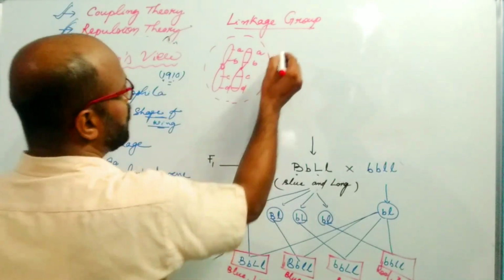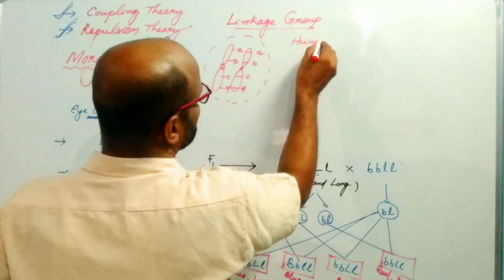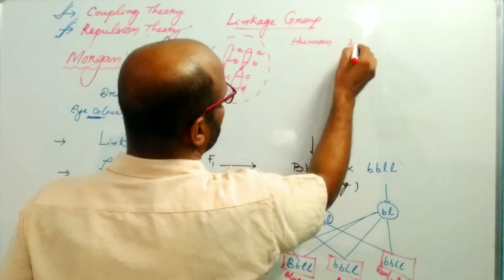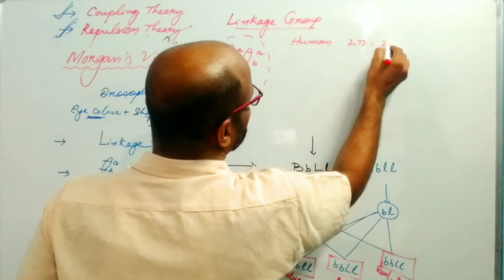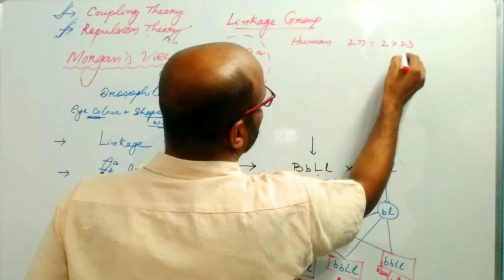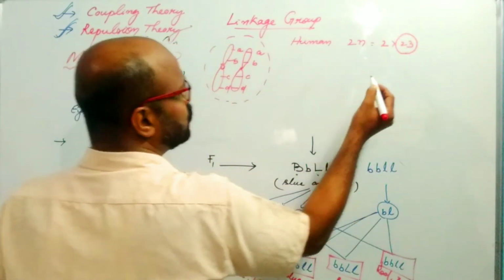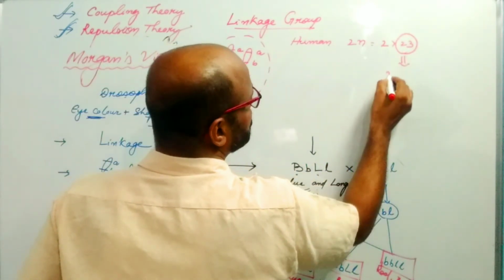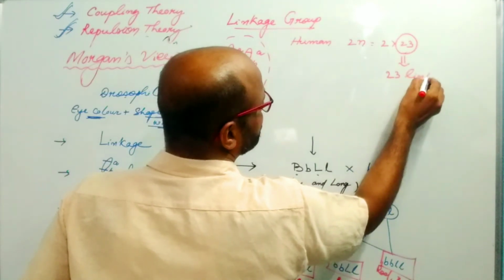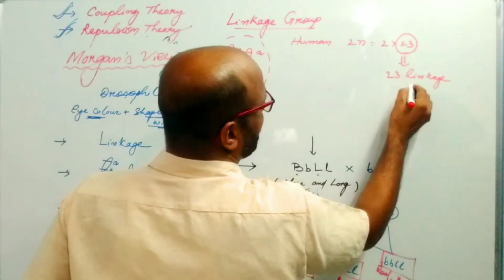So in case of human, we have 23 pairs of chromosomes, so we have 23 linkage groups.